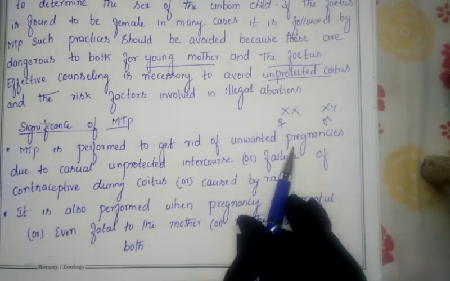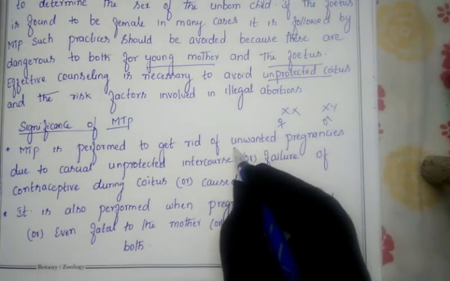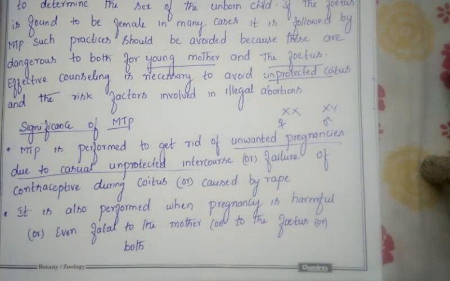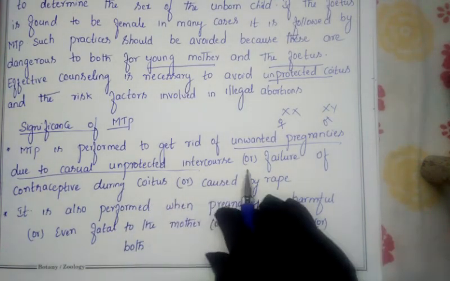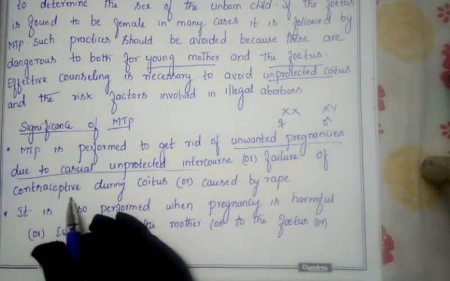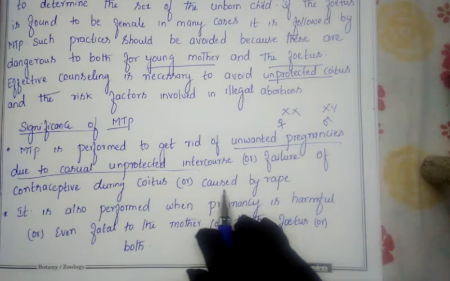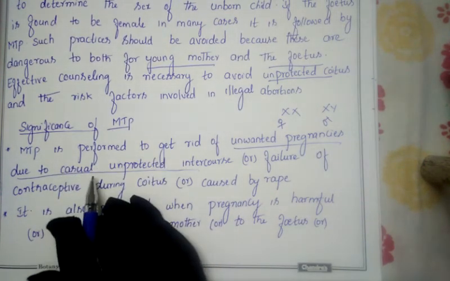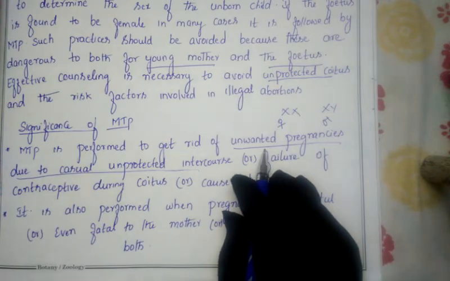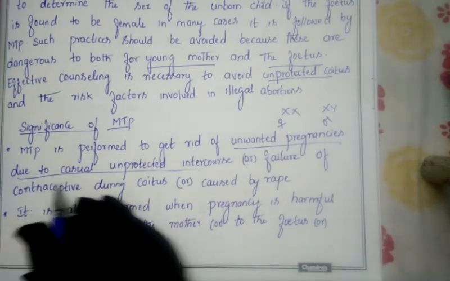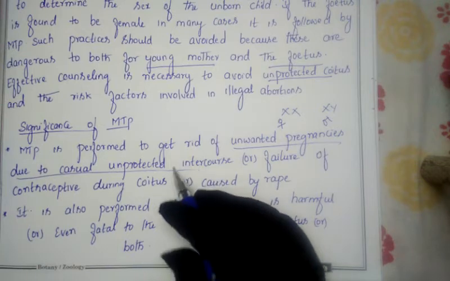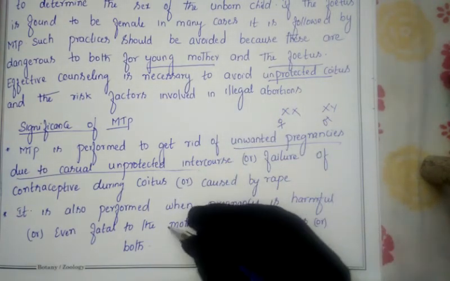It is used to avoid unwanted pregnancies due to casual unprotected intercourse, or failure of the contraceptive during coitus, and even those caused by rape. From MTP we can avoid unwanted pregnancies due to casual intercourse. If couples go for casual intercourse, there is a chance of getting pregnant.